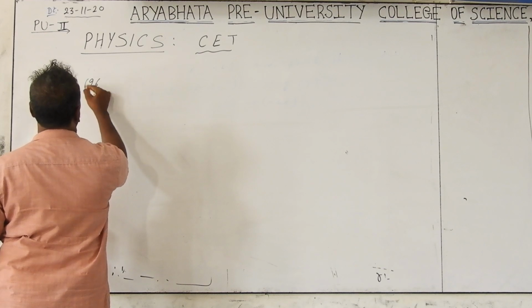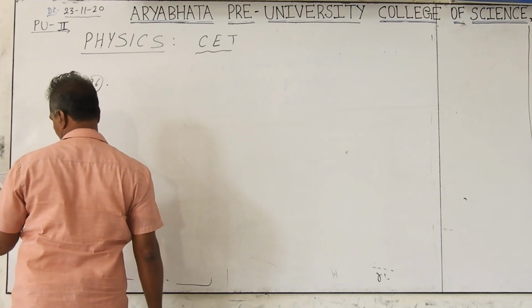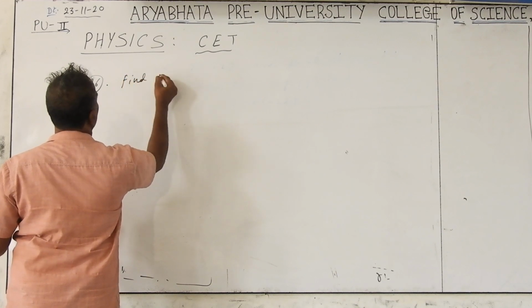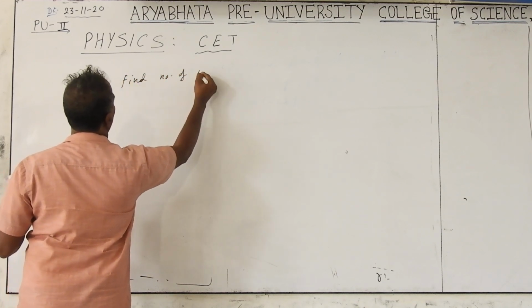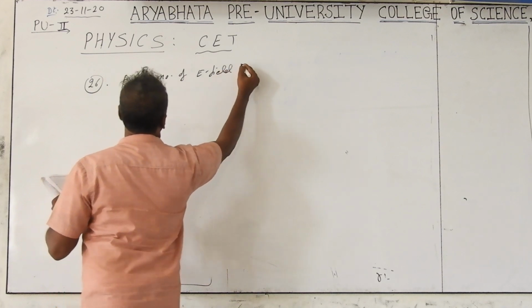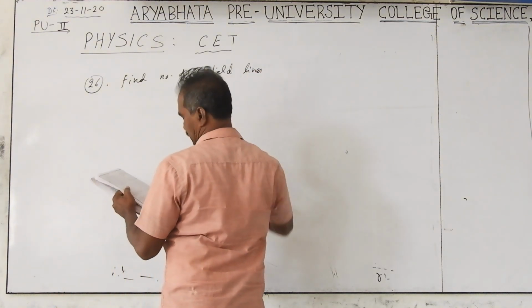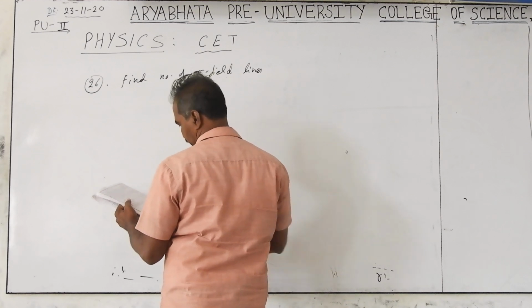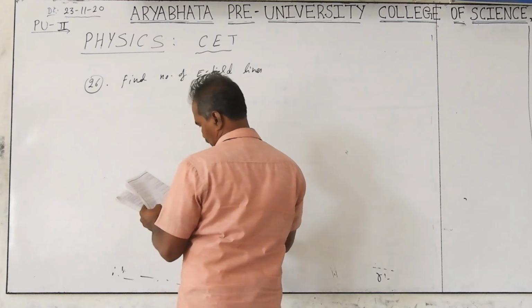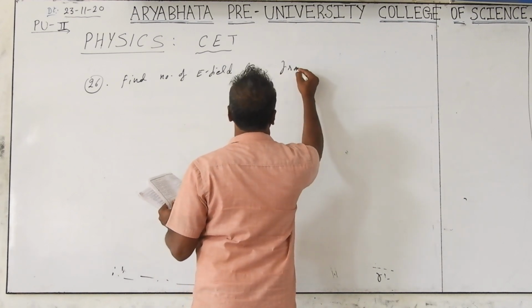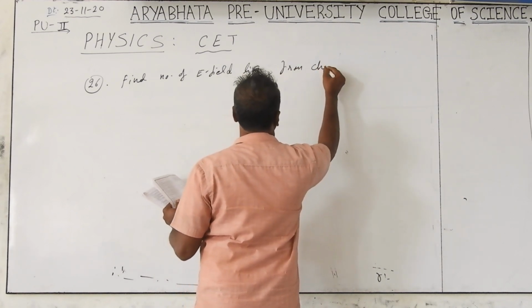Problem 25, 26 is a similar kind of problem. So I have 26. Find the number of electric field lines coming from the charge.